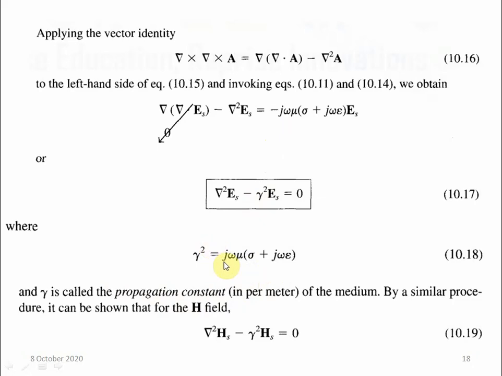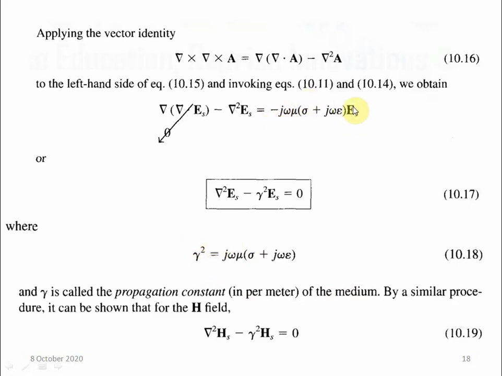So it is containing all the characteristics or parameters of the medium, that is omega, mu, sigma, epsilon, okay. That's why it has all been taken as one term, that is gamma square, okay.